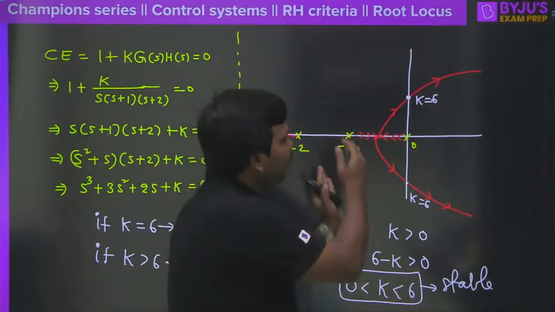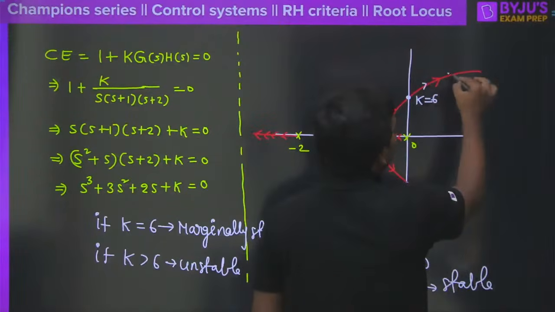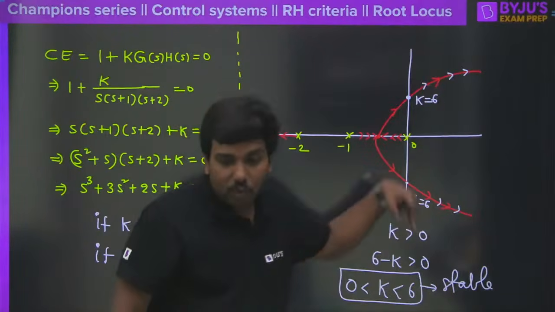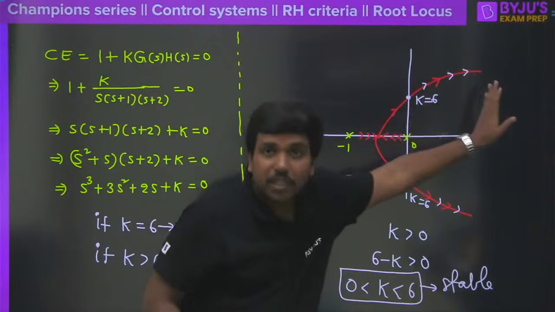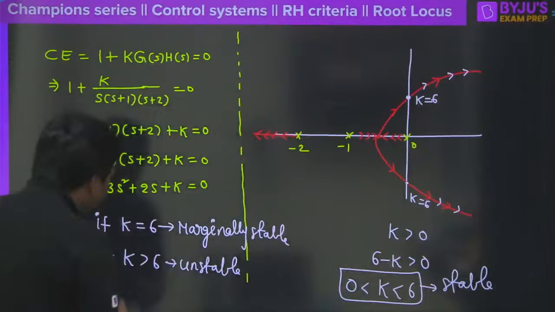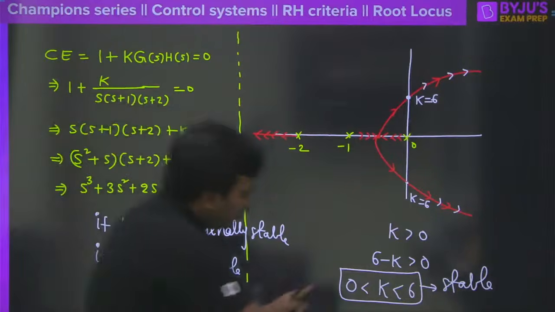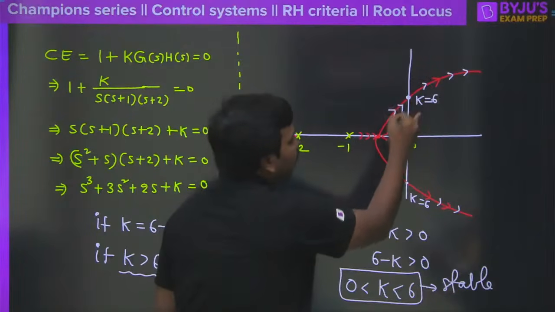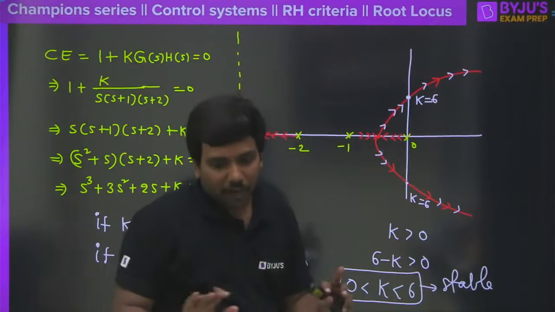Suppose K goes beyond 6, what is going to happen? Obviously the system will become unstable. Why will the system become unstable? If K is more than 6, then I am very sure that the roots of the characteristic equation will come onto the right half of the s-plane. Clear? So that's why I told you that for K greater than 6, the closed loop system is unstable. For K from 0 to 6, the closed loop system is stable, because all the root locus branches will be in the left half of the s-plane. Clear? So that's the basic idea.